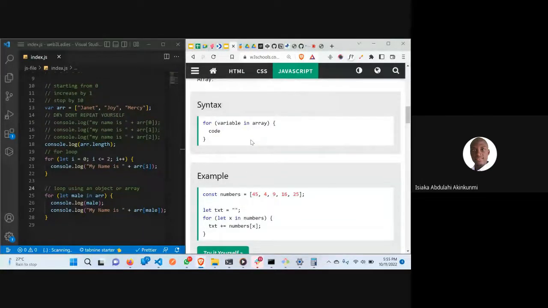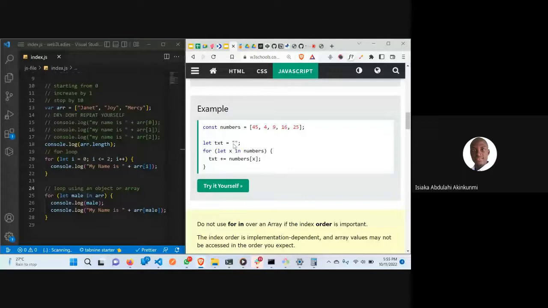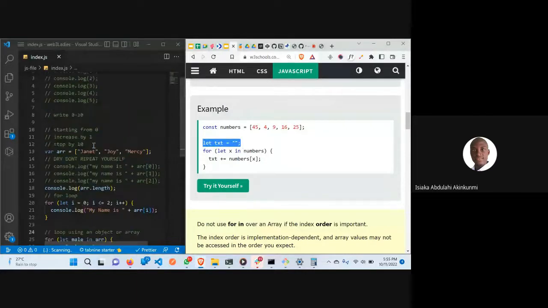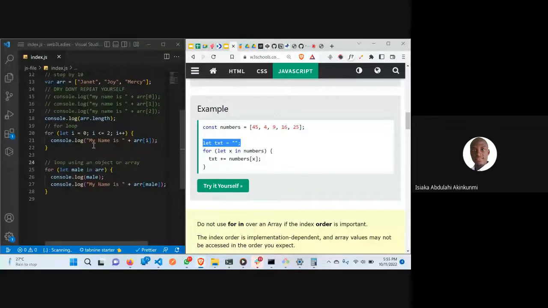You can see this is also an example here. Suppose you want to add these numbers, just like I was explaining. Yes, I still have the code. I wrote it somewhere. Let me say const number array equals, if you have this array 1, 2, 3, 4, 5, and you want to add it. This is how this method also works.